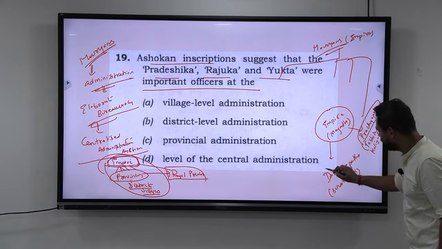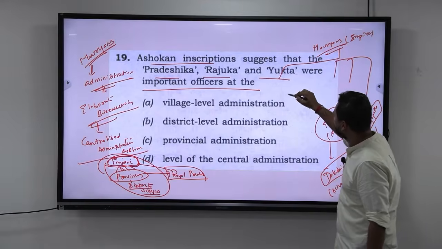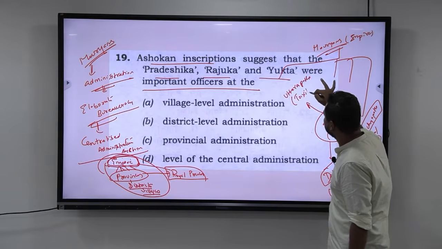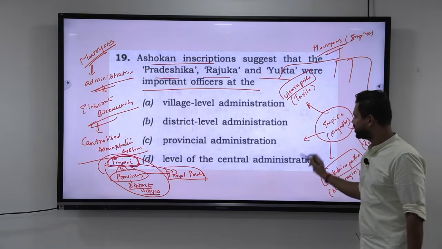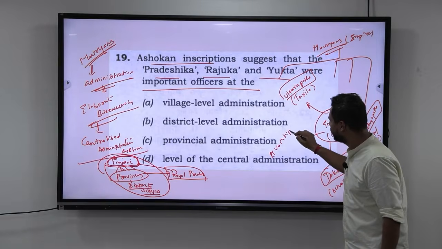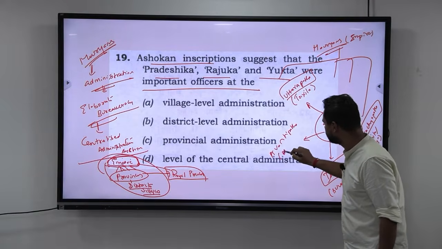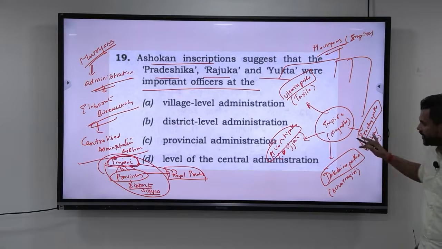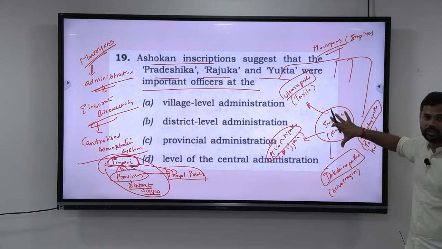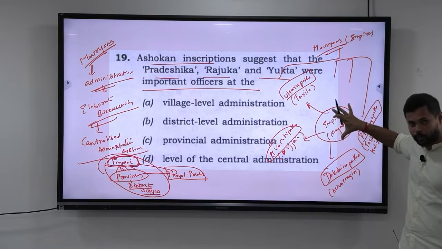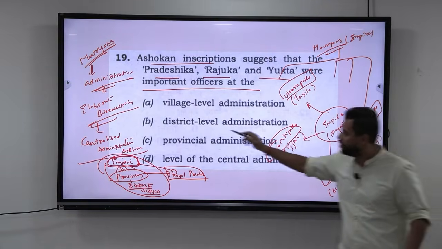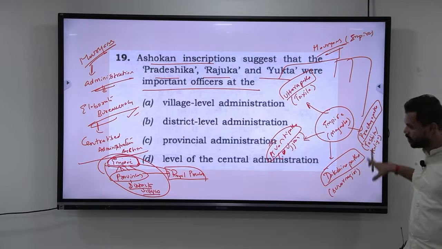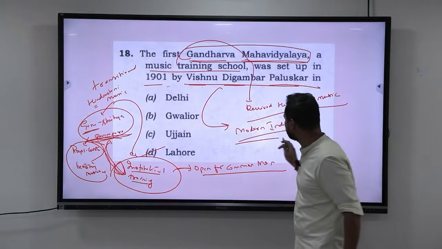So you have Prachyapatha, you have Dakshinapatha. Then in the north, you have Uttarapatha, and its capital was Takshashila. To the west, you had Avantipatha, and the capital of Avantipatha was Ujjain. Look at this. Overall, these were the different provinces handled by royal princes, but they reported back to the emperor. It was the emperor who held control of the entire South Asia through a very elaborate bureaucracy. In that bureaucracy, at the district level, these provinces had districts.